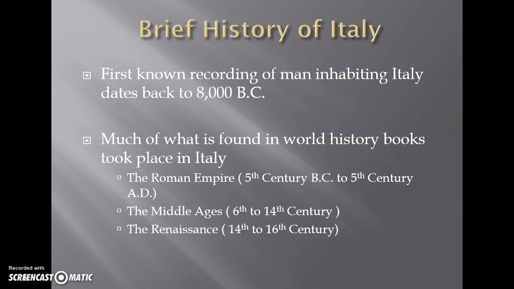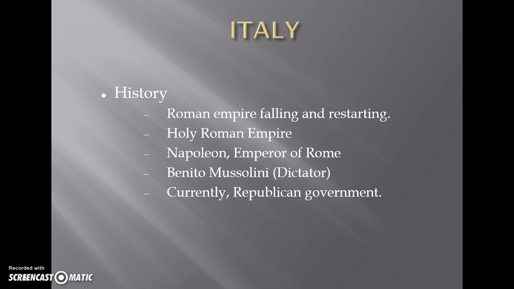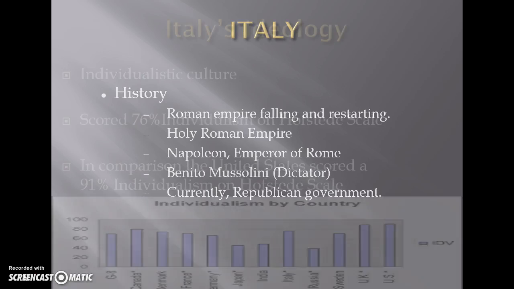Just a brief history of Italy. Its first known recording of man inhabiting Italy dates back to 8000 BC. Much of what is found in world history books took place in Italy, such as the Roman Empire, the Middle Ages, and the Renaissance. Through those periods, Italy went through several changes in leadership, such as the Roman Empire falling and restarting, the Holy Roman Empire, Napoleon, Emperor of Rome, Benito Mussolini, and currently has a republican government.